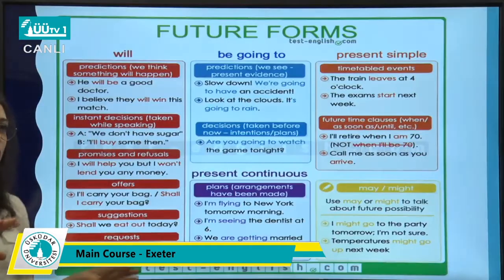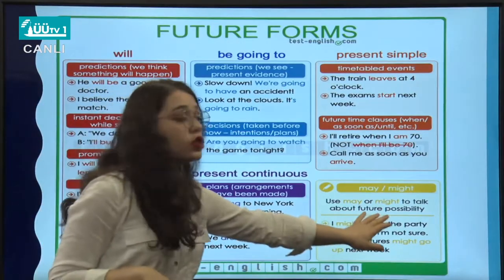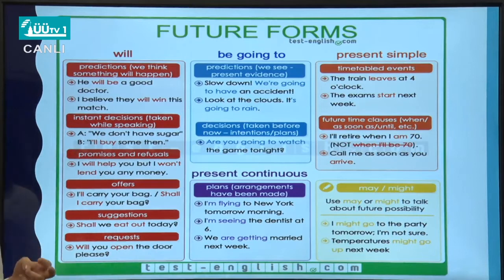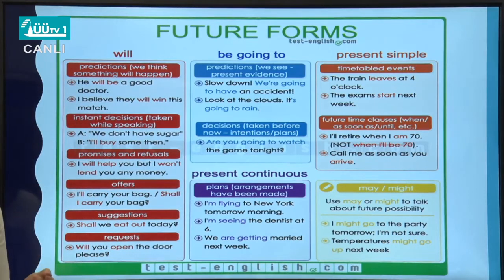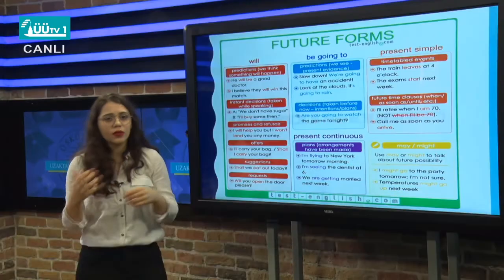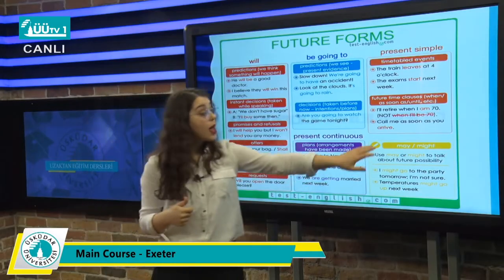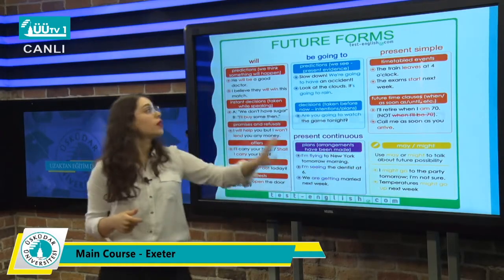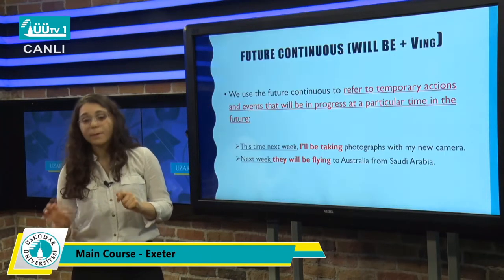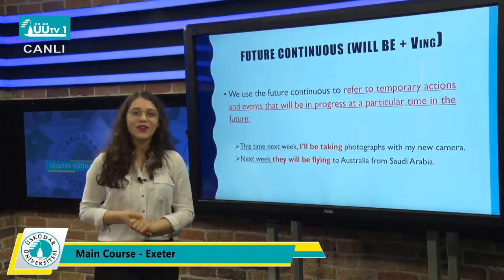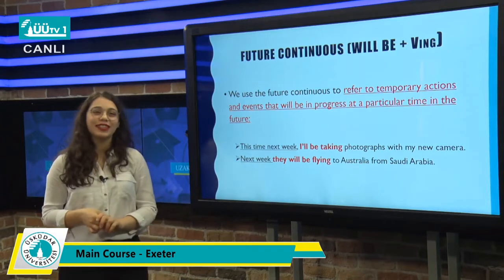And also we can use may or might when we're talking about future possibility. Like, I might go to the party tomorrow, I'm not sure. So we're talking about a possibility here. And if you're talking about a slight possibility about the future, you can use may or might for a future form. Okay, so new thing here, future continuous.